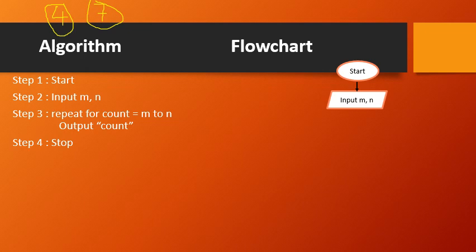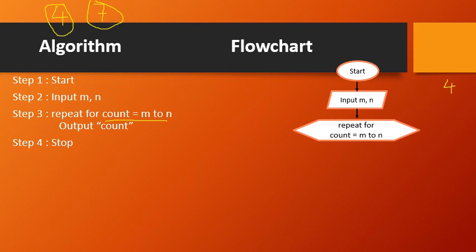Now, first is the start within an oval, then a parallelogram for input M comma N, and third we need to repeat for count equal to M to N. With respect to this example, it is 4 and 7. Let us take the same example, 4 to 7. So now the count value is what? Initial value is M, which means it is 4.